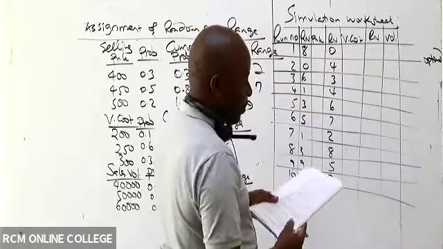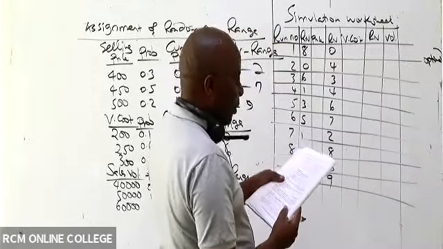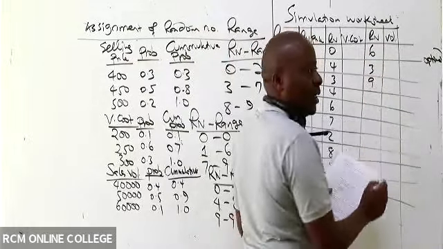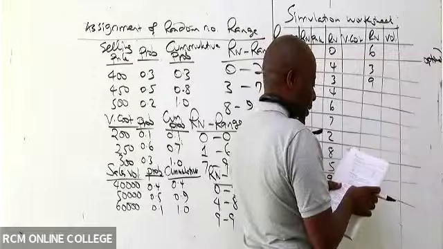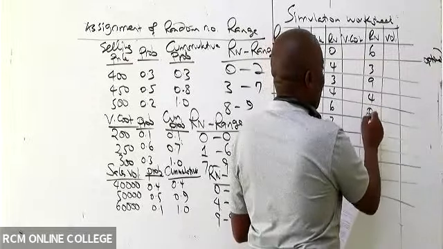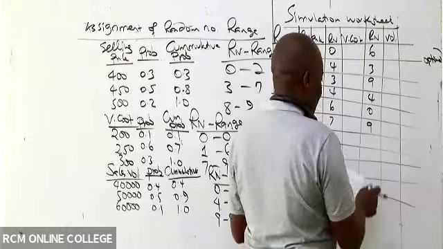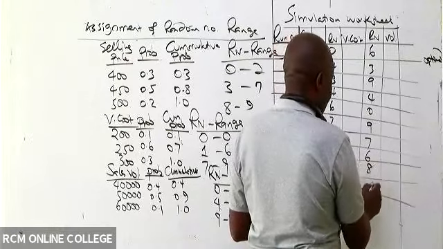And then volume. What do we have there? Random numbers, sales volume. I can see 639, 409, and then, ladies and gentlemen, we have here 7685.